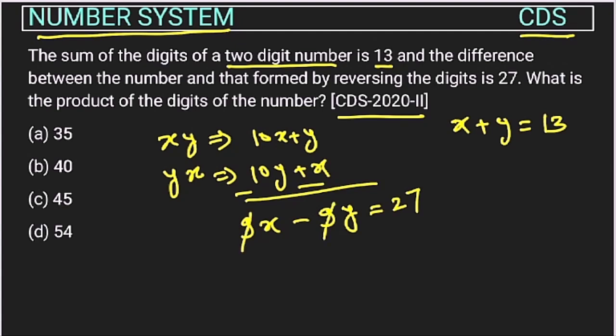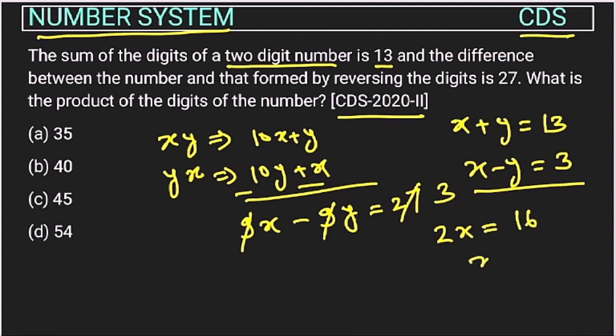This 9 will come common, and this will be 3. So x minus y is 3. When we solve these two equations and add, we get 2x equal to 16, so x will be 8. If x is 8, putting it in the first equation, y will be 13 minus 8, which is 5.